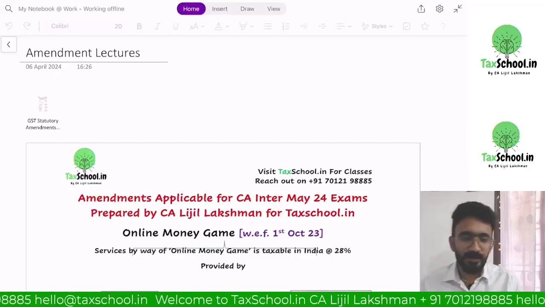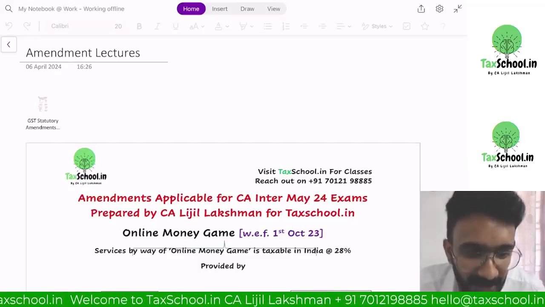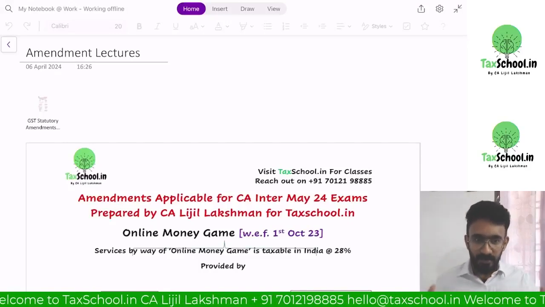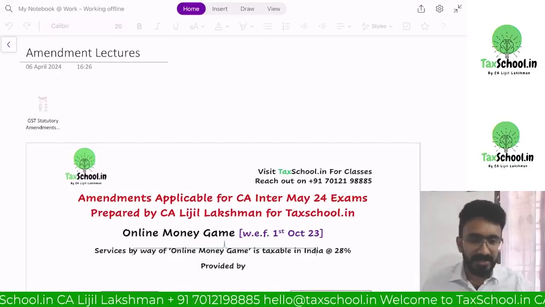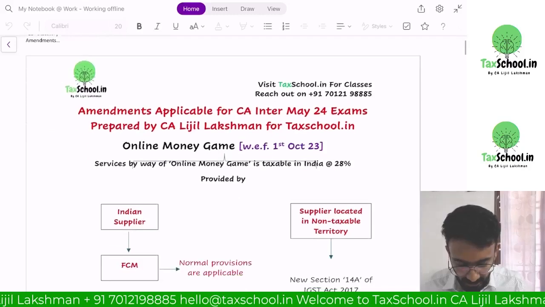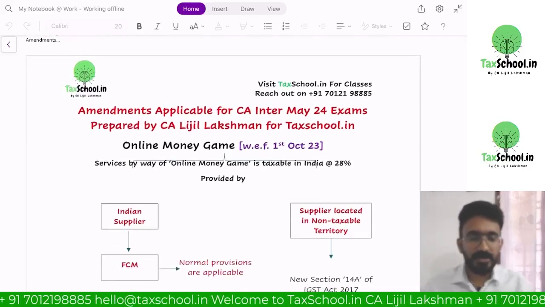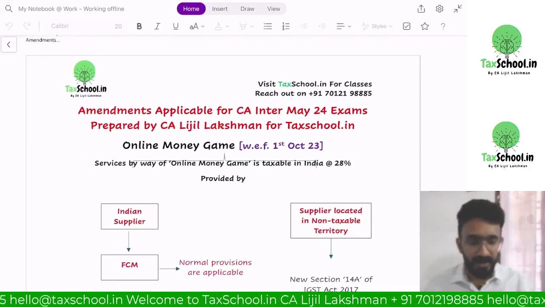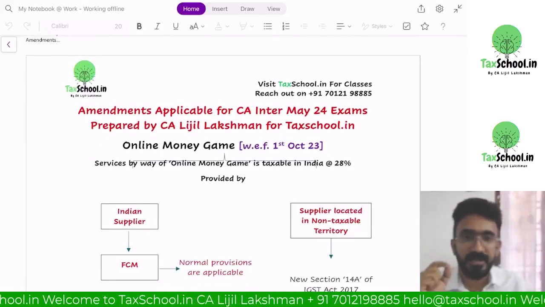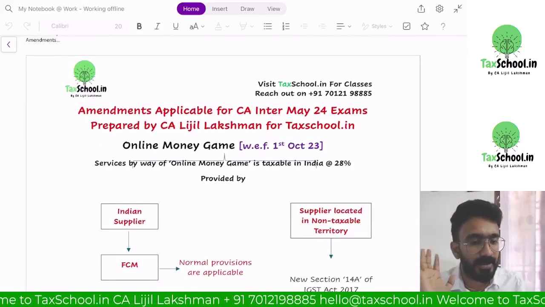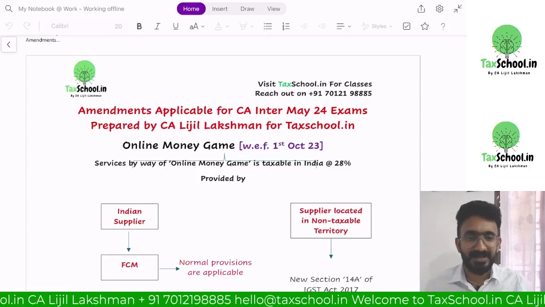Perfect. So I'll tell you what we're going to do for another 2 hours. I'm just going to give you an overall idea on amendments, consolidated for your examination. We'll look at what amendments you have to prepare. We'll also look at what kind of questions can come from each type of amendment. That's your additional understanding that we're going to do.